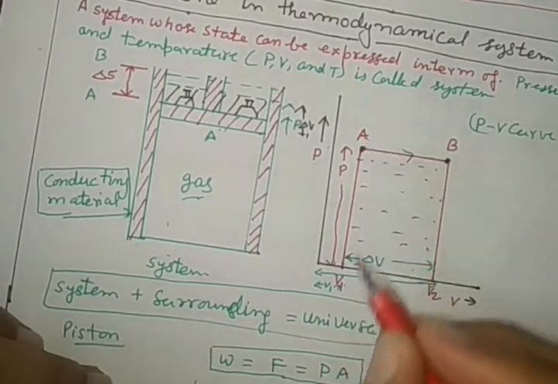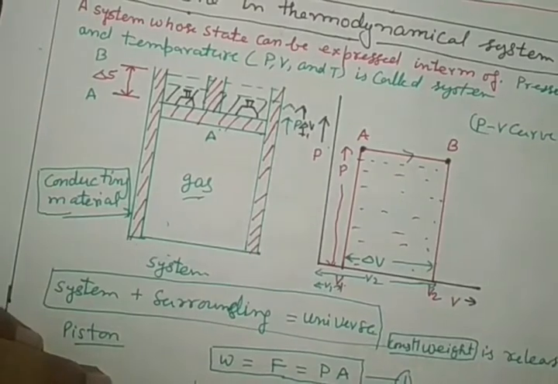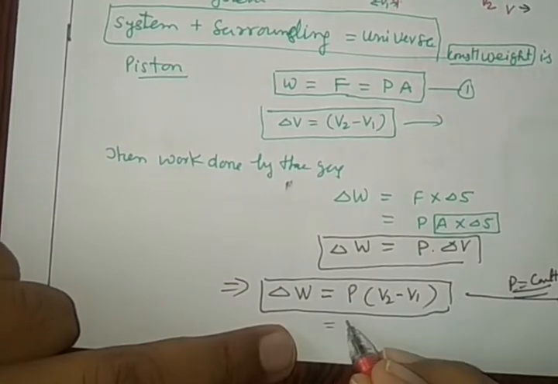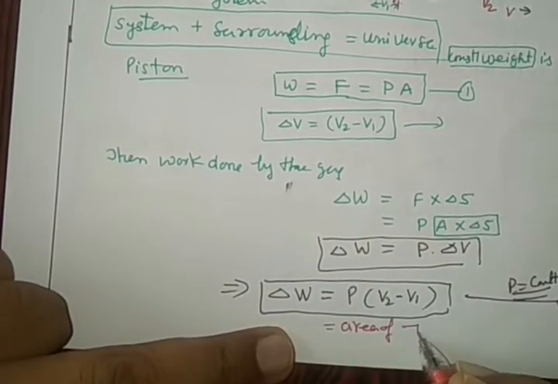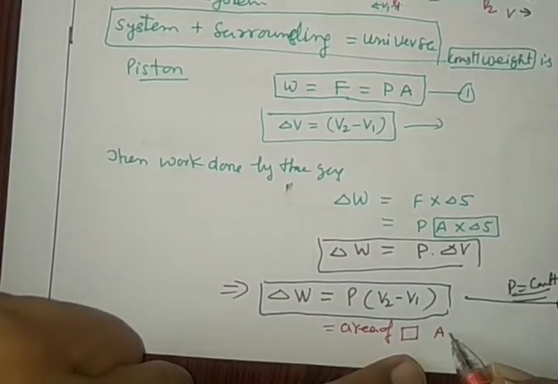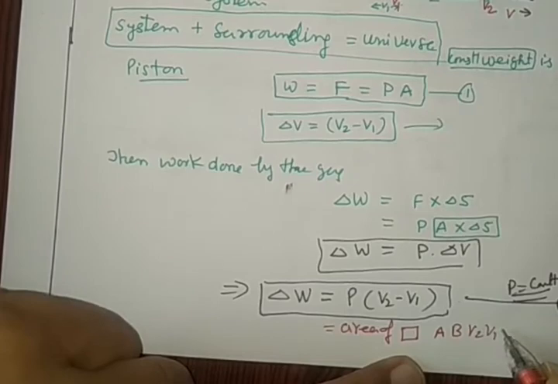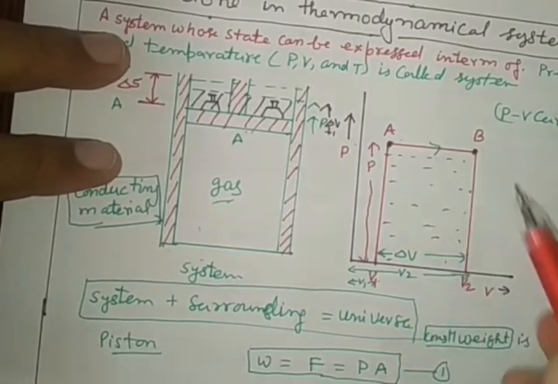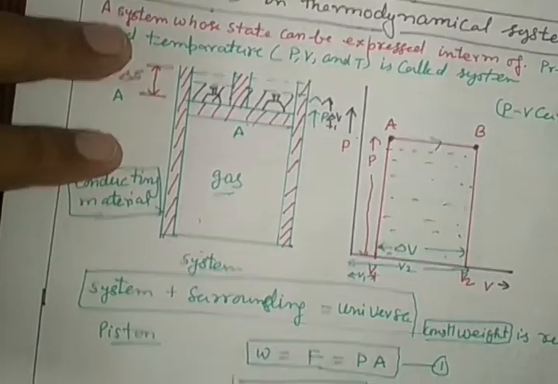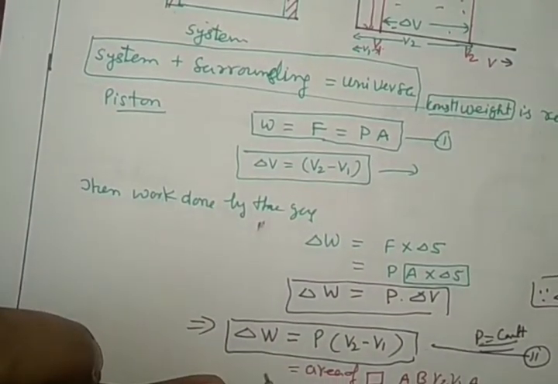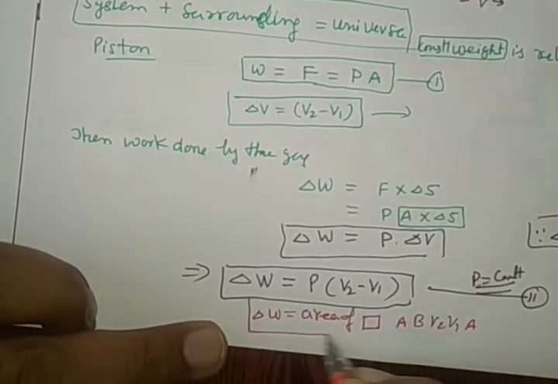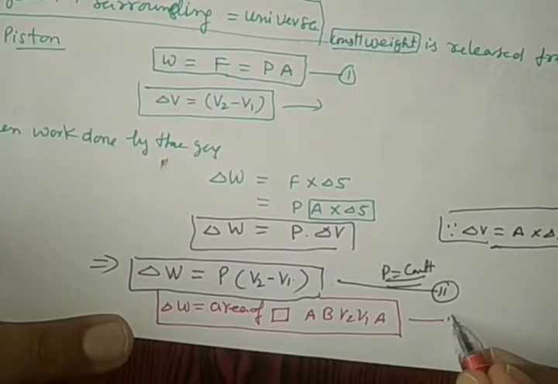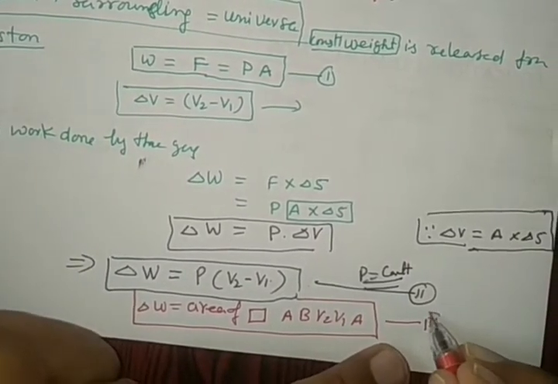What is this rectangle? A, V1, V2, B, A. So V2 minus V1, delta V, is the area of the rectangle A, B, V2, V1, A. See in this diagram, A, B, V2, V1, A. So we can calculate the net work done delta W by two formulas, either by equation number 2 or equation number 3.